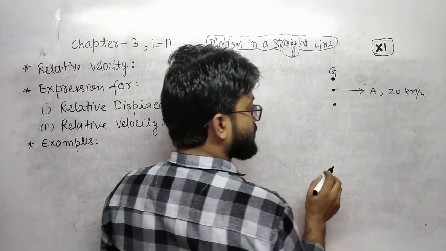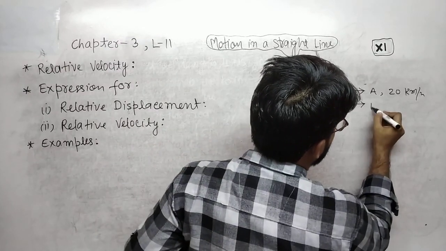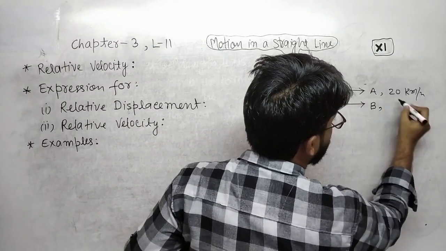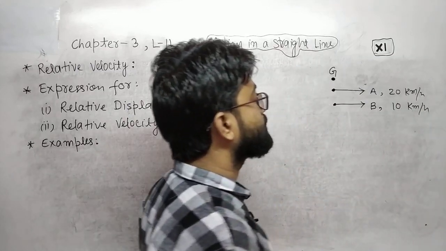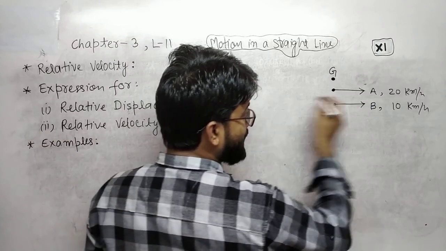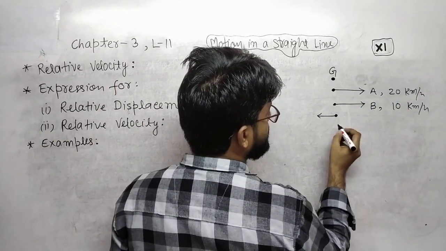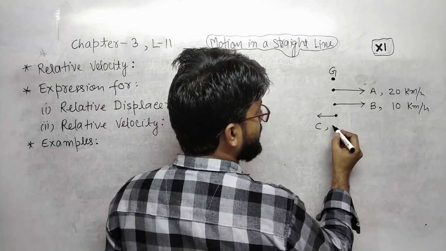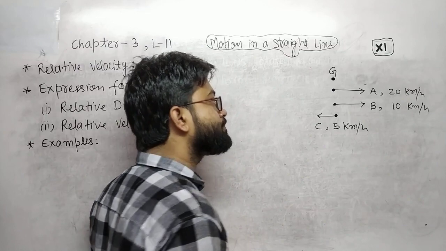In the same direction, parallel to A, train B is moving with 10 km per hour, and in the same line another train, called train C, is moving with 5 km per hour.